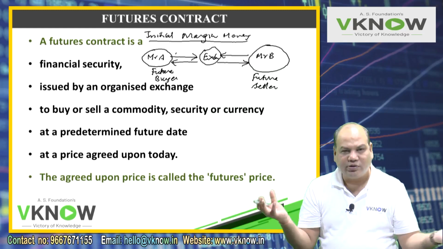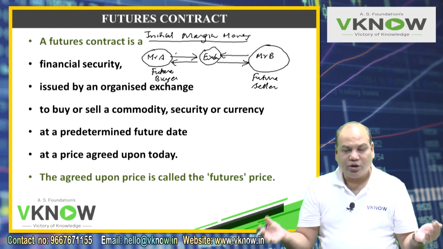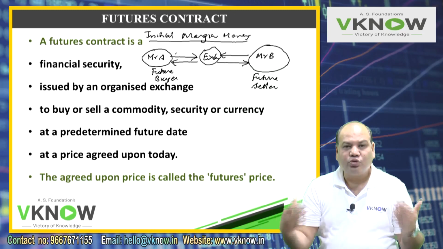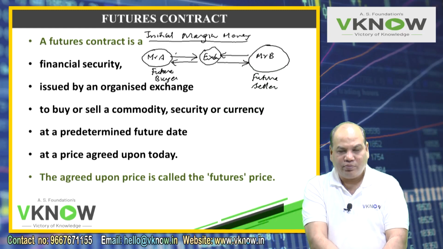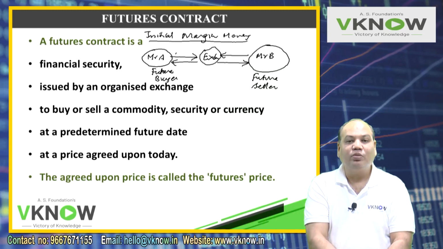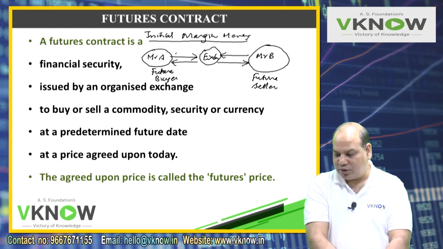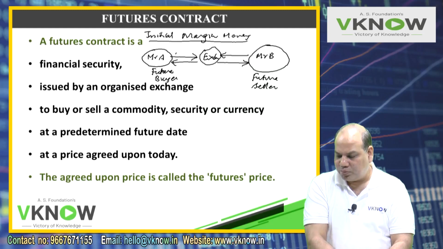It is taking margin money from both the parties, and they also ask them to bring more margin if the prices change. So periodically they will keep asking them to bring more margin.